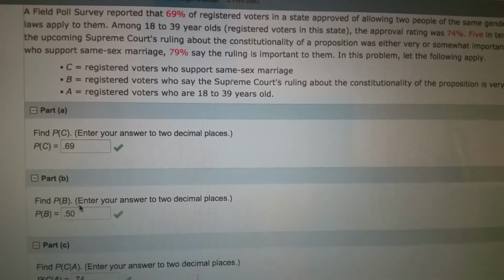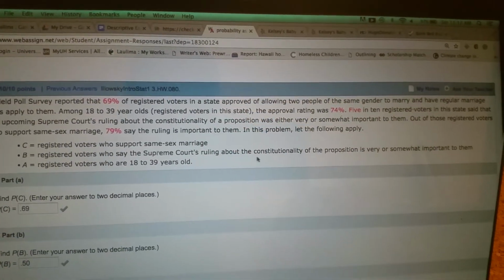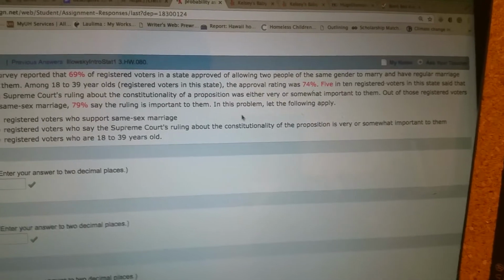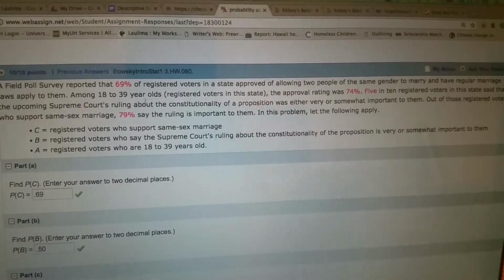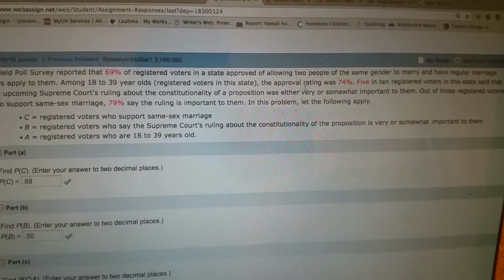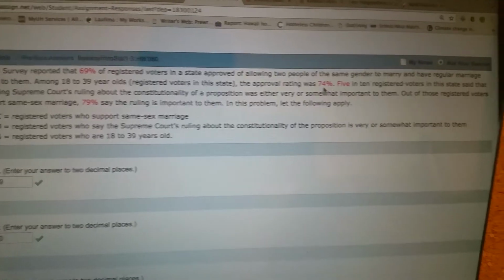Find the probability of B. B is the registered voters who say the Supreme Court's ruling about constitutionality of the proposition is very or somewhat important to them. So as we read on, it says among 18 to 39-year-olds, registered voters in this state, the approval rating was 74%. Now that's just of the 18 to 39-year-olds.